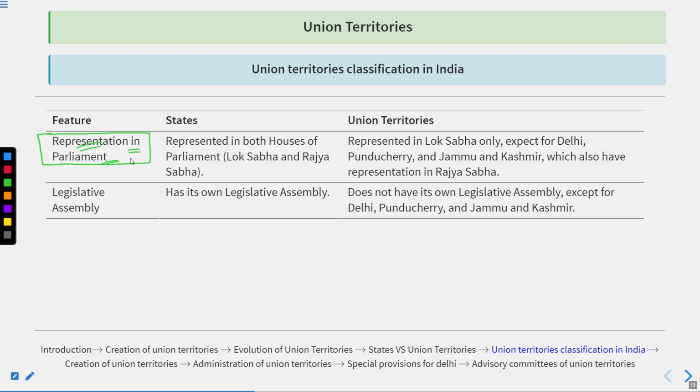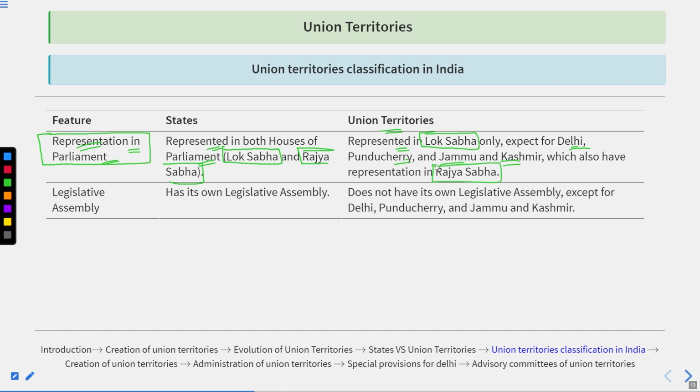Thereafter, representation in the parliament. If the states are concerned, we can say the states are being represented in both the houses of parliament, whether it's Lok Sabha or the Rajya Sabha. The state will have their representatives. Whereas, as far as the union territories are concerned, they are represented in Lok Sabha only.